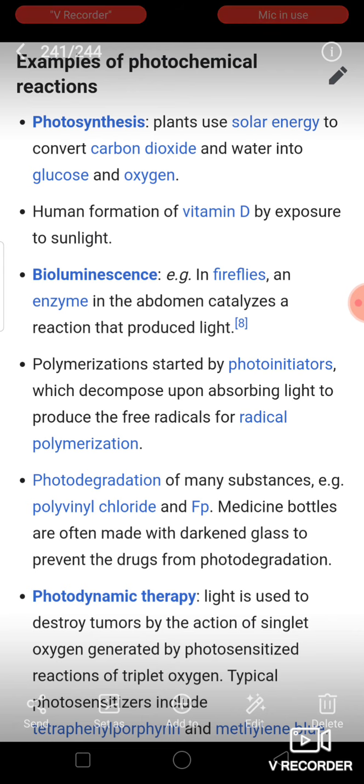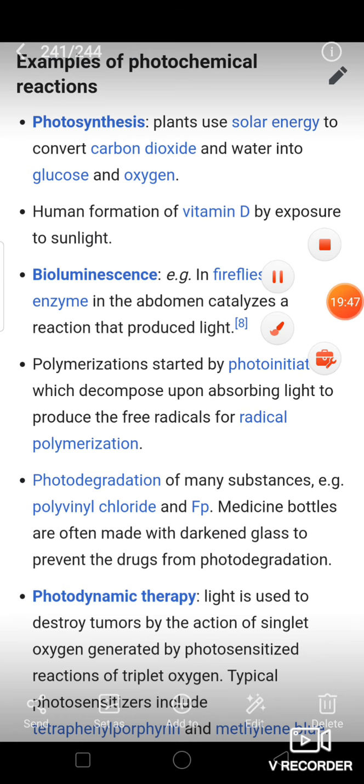Then photodynamic therapy: light is used to destroy tumor cells by the action of singlet oxygen generated by the photosensitized reaction of triplet oxygen. This is a huge topic; you just need to know photodynamic therapy. It is also an example of a photochemical reaction. These are the additional points I would like to add along with photochemical reactions.